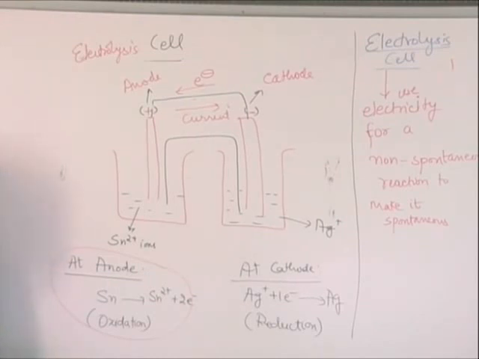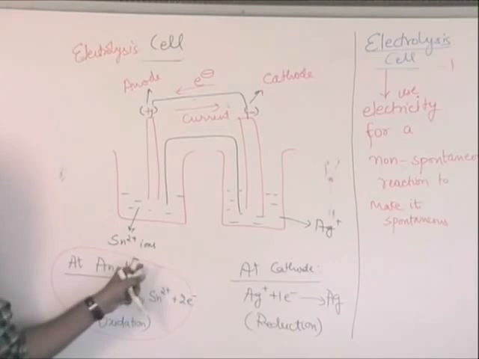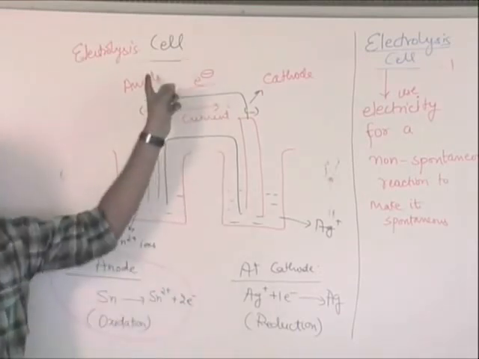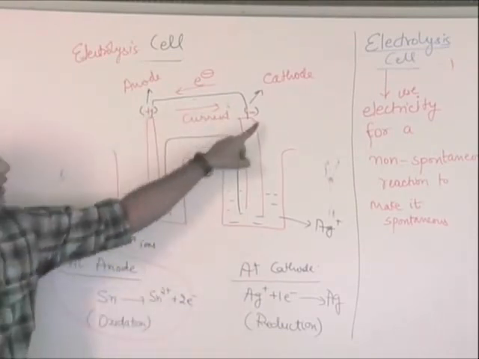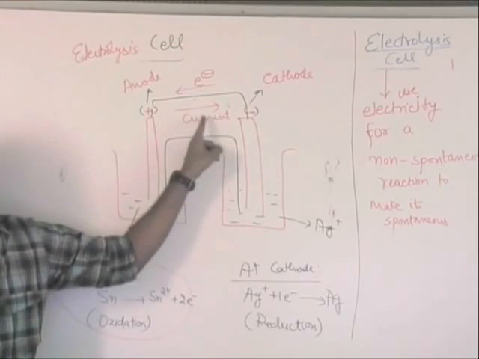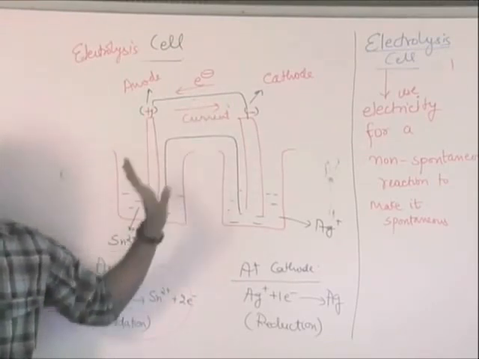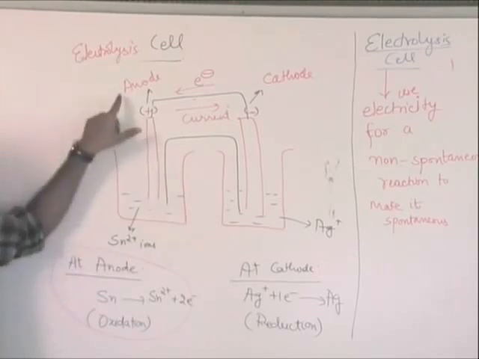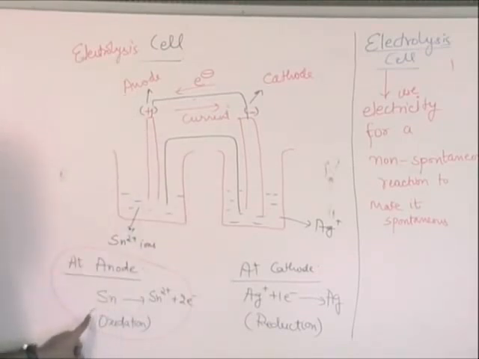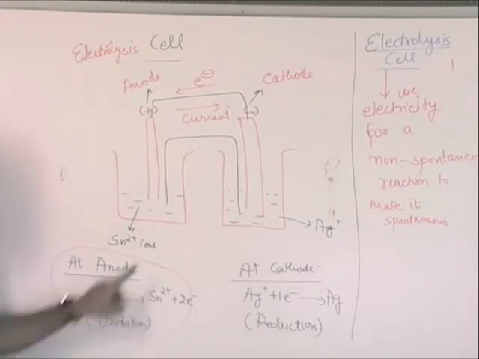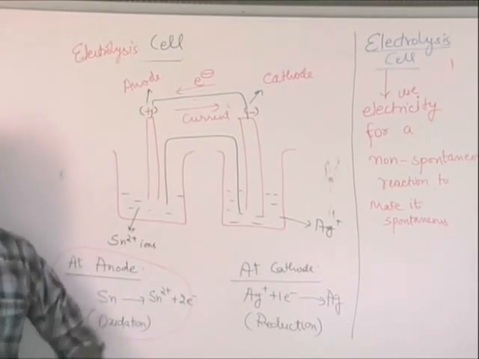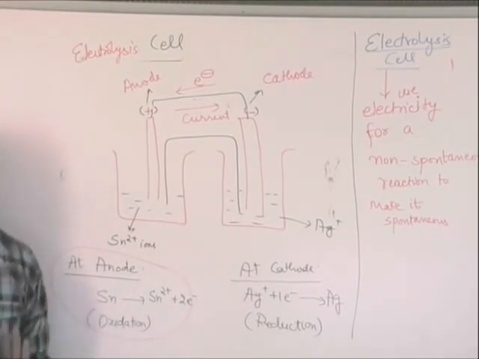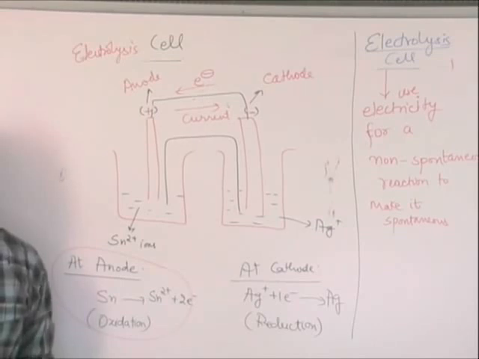Clear? So can you please repeat this? In this case, we used an electrolysis cell. The only difference is between the sign of the terminals and the flow of current and the flow of electrons. But what is important to understand is that at the anode, still the same reaction is taking place, oxidation. At the cathode, still the same reaction is taking place, which is reduction. So the bottom line is you have to remember: at anode always oxidation, at cathode always reduction. If you are thorough with it, there are going to be no problems ahead.